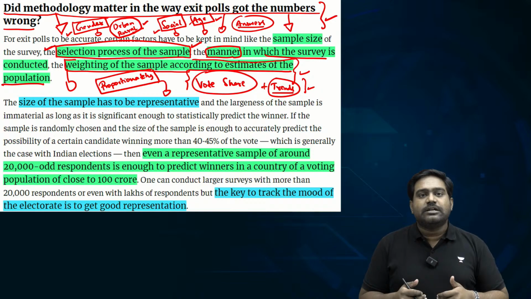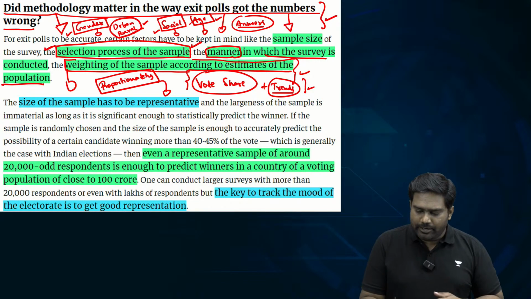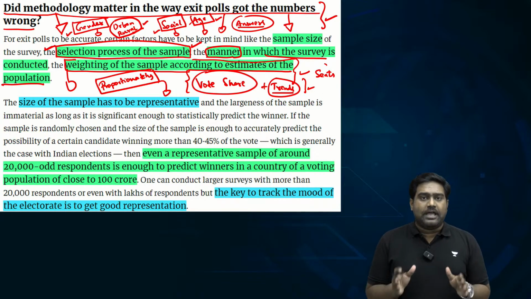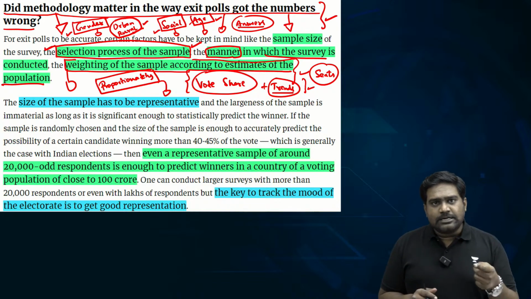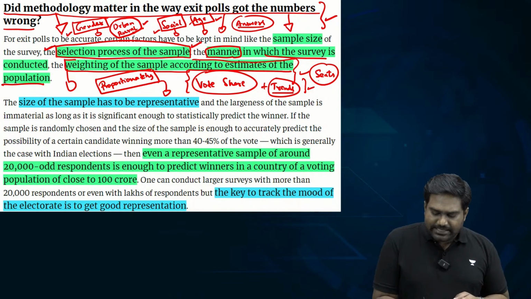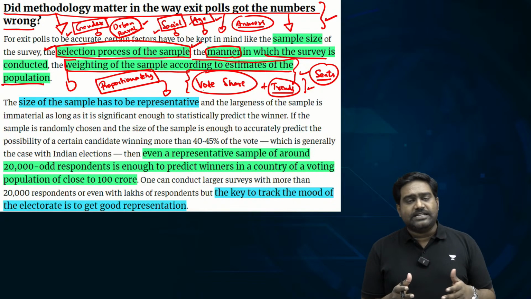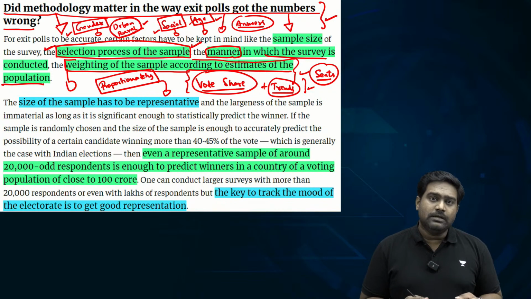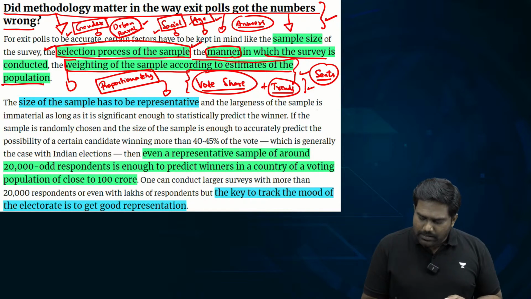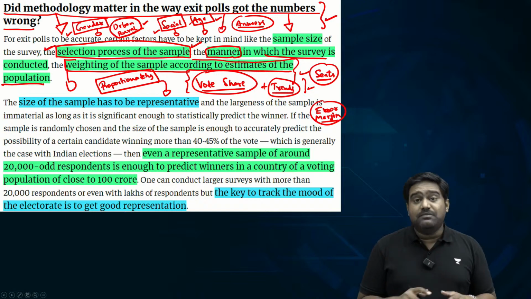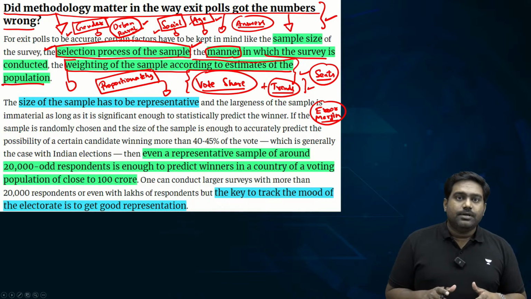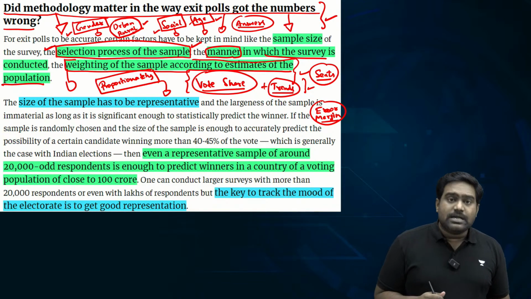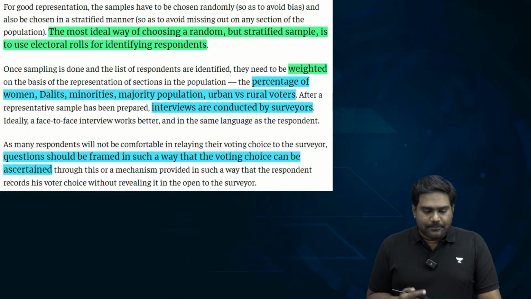Then again, by using statistical formulas, the vote share is converted into the number of seats. But of course, there is always a margin of error. Any agency which is conducting the exit poll, right, they will never say that this is the exact number of seats that we are expecting. This is the exact vote share that we are expecting. They'll always bring an error margin, maybe plus or minus 2%, plus or minus 3%. This error margin should be within acceptable limits. Is that clear? So this essentially is how the exit poll is conducted.